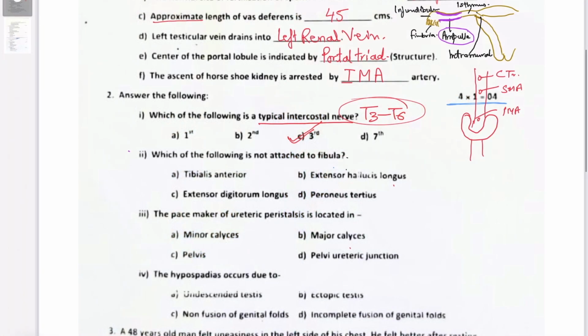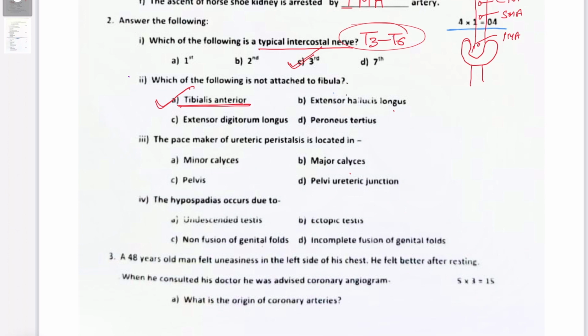So the question was, which of the following muscle is not attached to fibula? Of course, your answer here will be tibialis anterior. I just told you about this muscle. Okay, now the third question is, pacemaker of ureteric peristalsis is located in minor calyces, major calyces, pelvis, or pelvi-ureteric junction. I guess if most of you may not be knowing it, then you could have easily guessed it, because